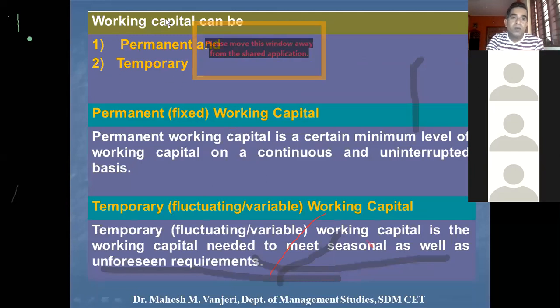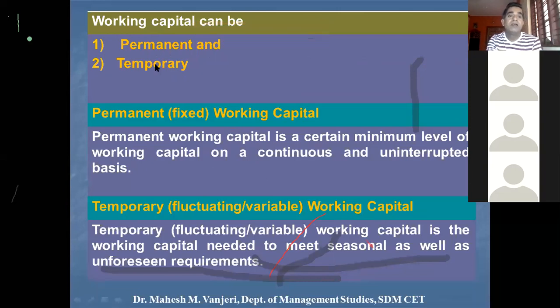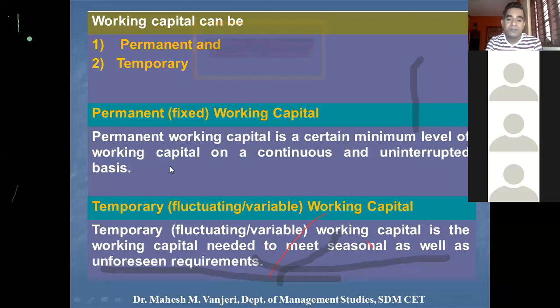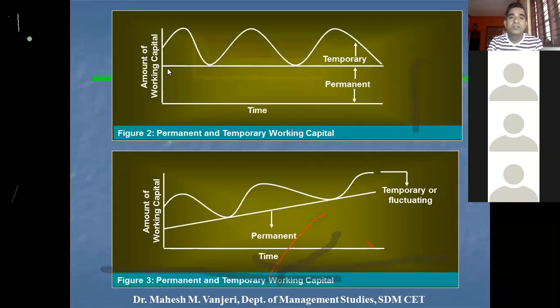Okay. Then one more concept is that working capital can be permanent and temporary. So I'll explain what is permanent working capital. Permanent working capital is a certain minimum level of working capital on a continuous and uninterrupted basis. Through experience, a company will know how much working capital on an average will be required throughout the year, so that a minimum amount of working capital is maintained by the company, which is called permanent working capital. Okay. So which you can see here. So this is a permanent working capital.